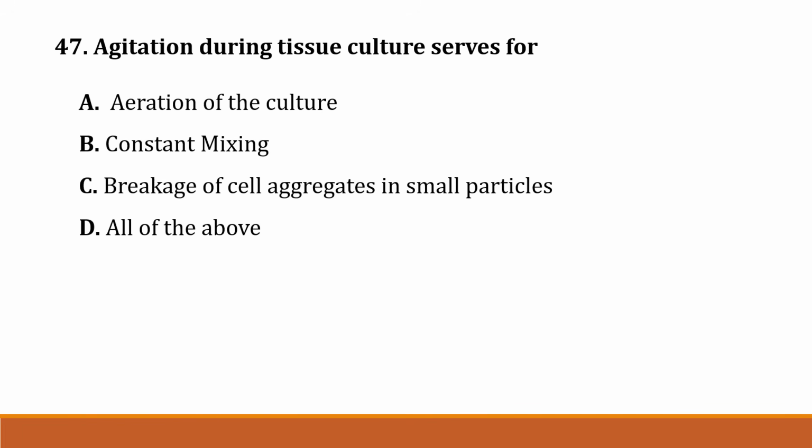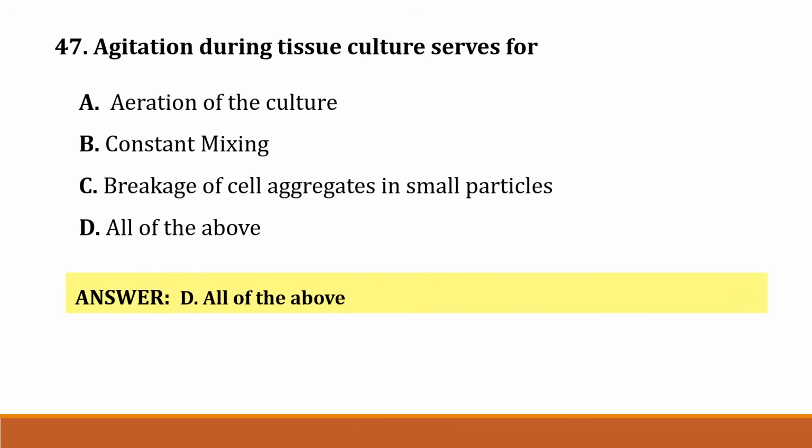The next question number 47. Agitation during tissue culture serves for option A, aeration of the tissue culture. Option B, constant mixing. Option C, breakage of cell aggregates into small particles. Option D, all of the above. The correct answer is option D, all of the above.